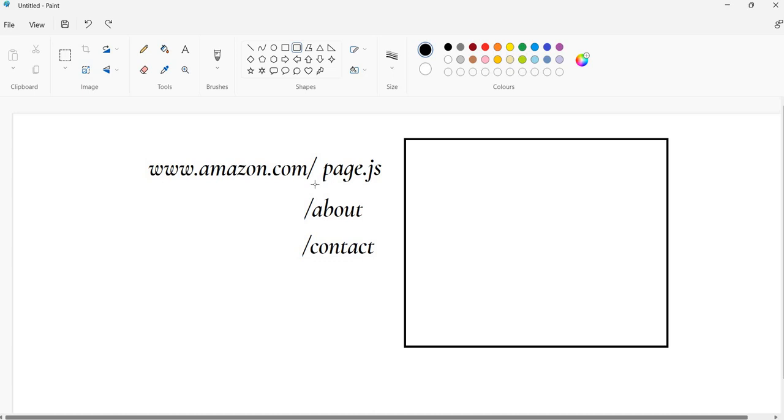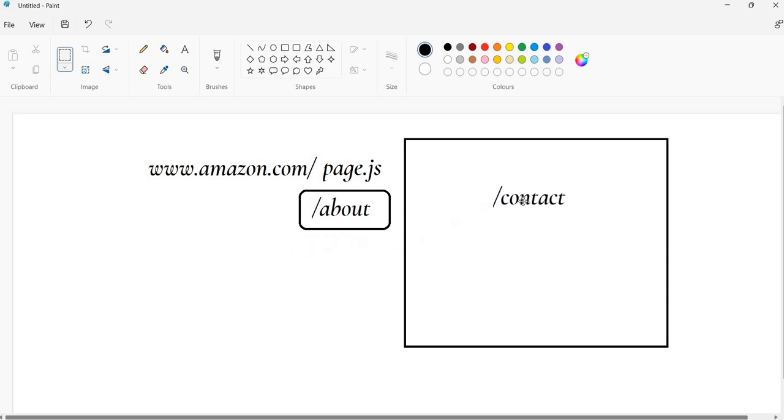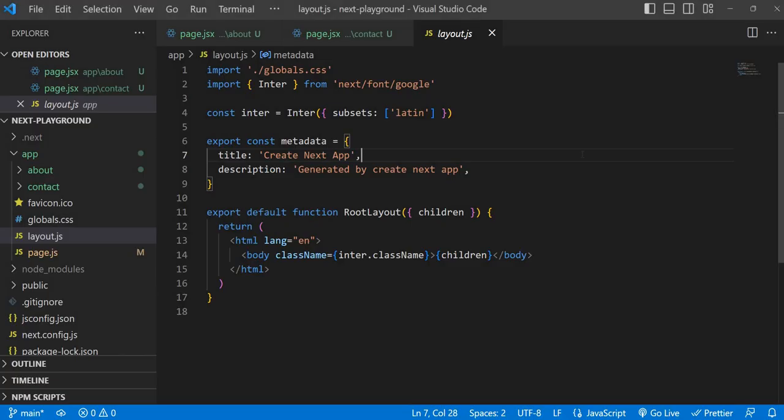Whenever you do a route like about, it will take the same layout, because we need an HTML file, right? In the layout we have a script for generating the HTML file, so it will place it in that layout. Then whenever you hit about or contact, it will give it as children to this layout.js file and place this contact. That is what is happening. This is children as a prop. Even a component can be passed as a prop. It is happening internally.